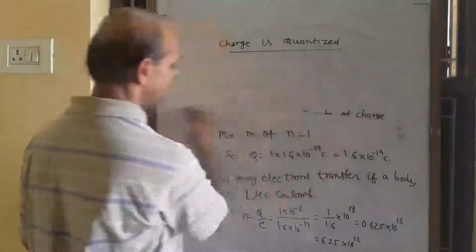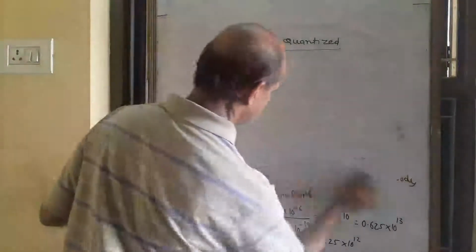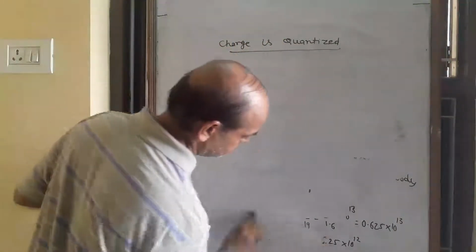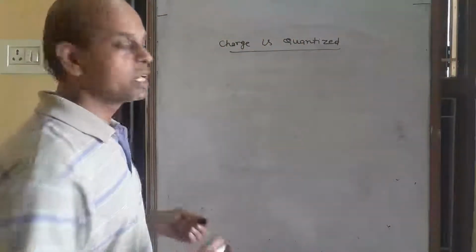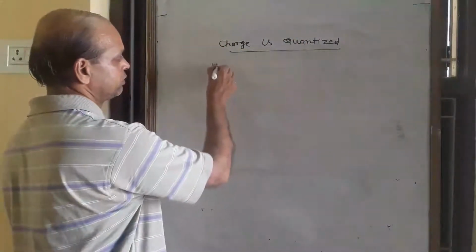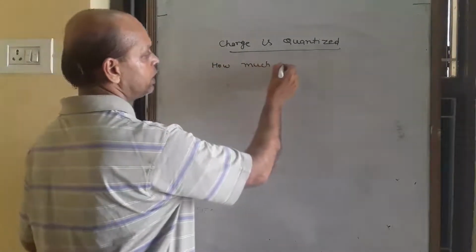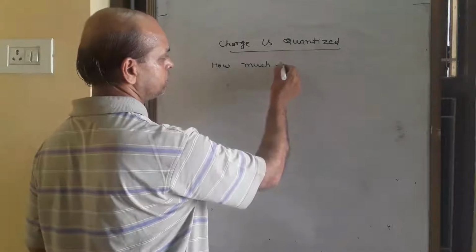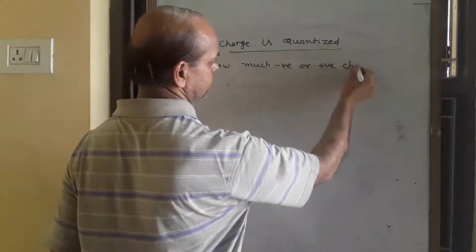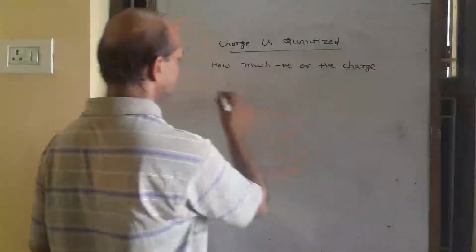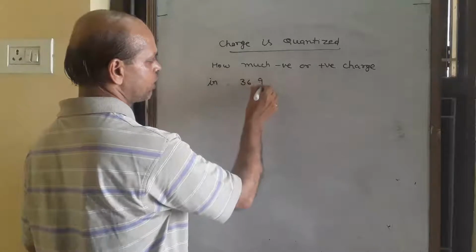For example, a question put up there: how much negative or positive charge in 36 gram of water.